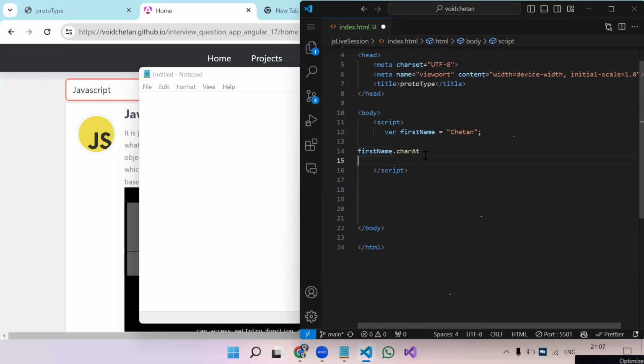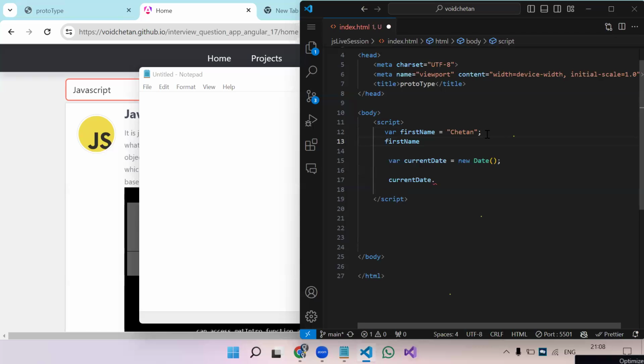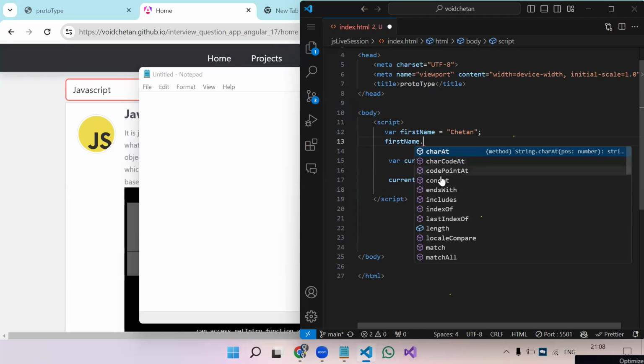Now if I create a variable which is having a date, currentDate is equal to new Date. I'm just storing the current date so that it will get the data type. So this variable has got the data type as date. Now, if we try currentDate dot, see what we used to get in case of string, starting with charAt methods, which were only going to work with the string.